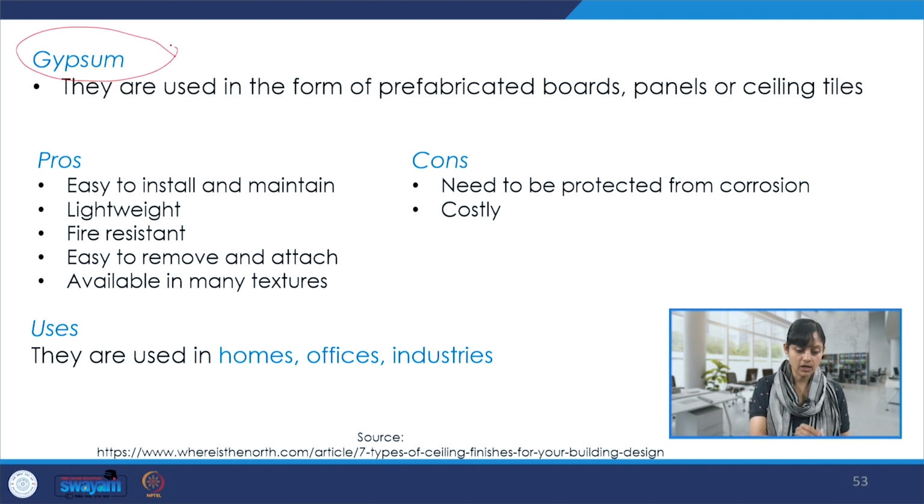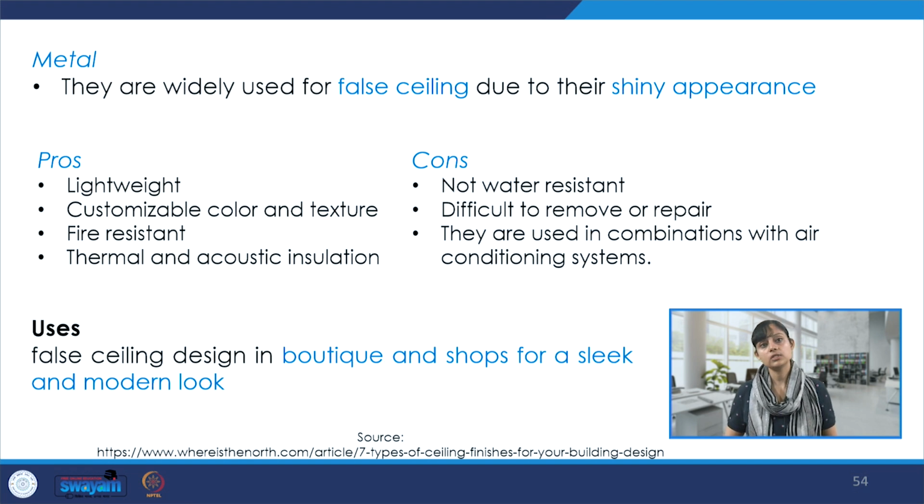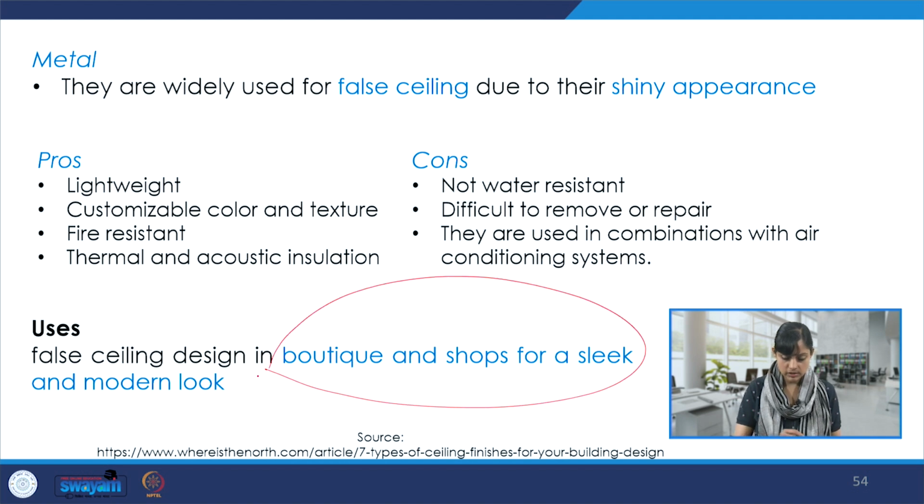Gypsum, we saw different kinds of gypsum panels and boards, and they can be applied on ceilings as well. They are used in homes, offices, even industries. Then, of course, the metal ceiling is also possible, and they are widely used for false ceilings, especially in boutiques and shops, to give a very sleek and modern look.